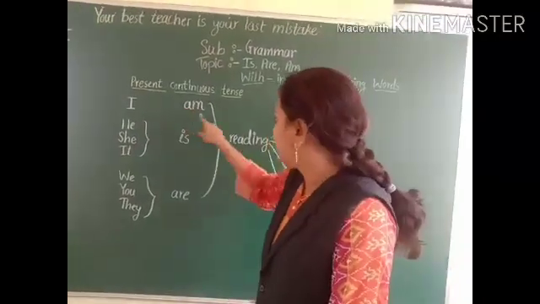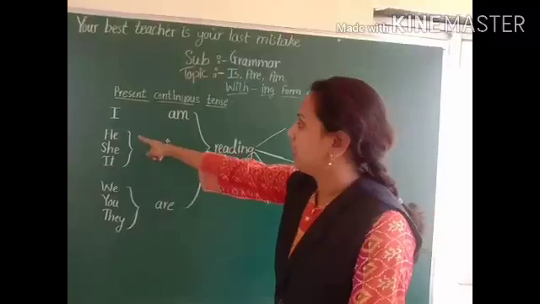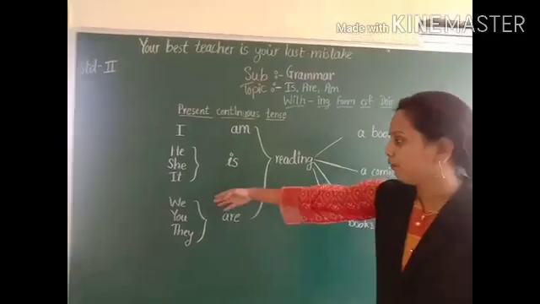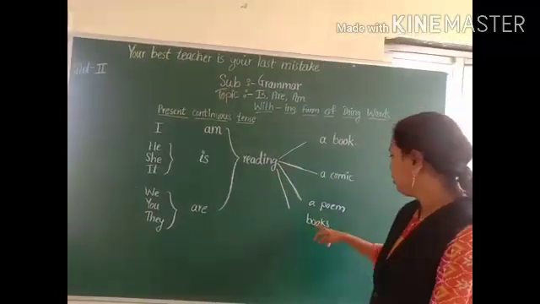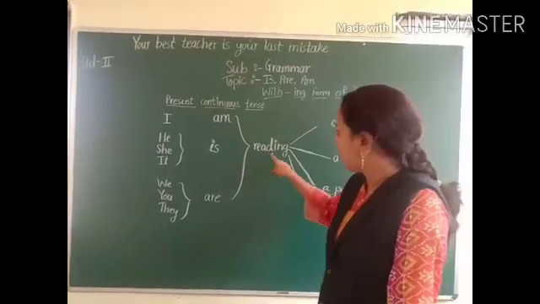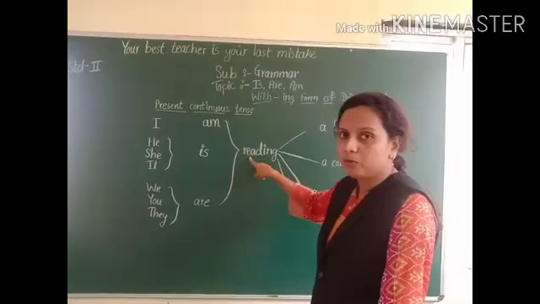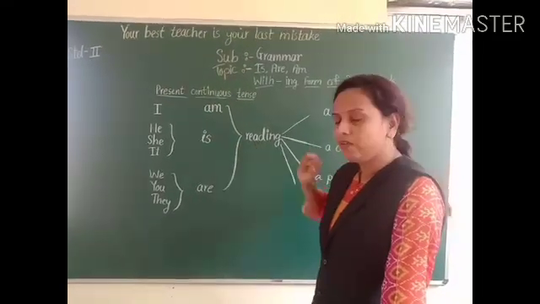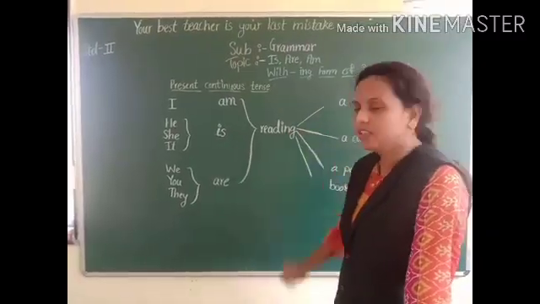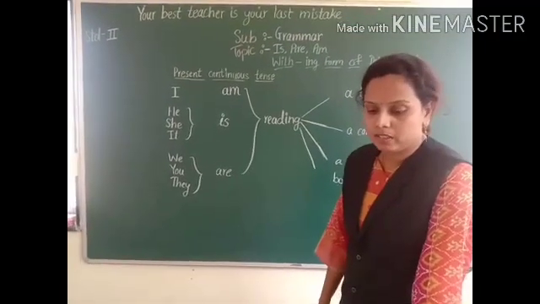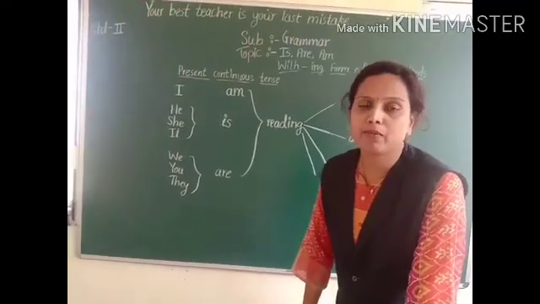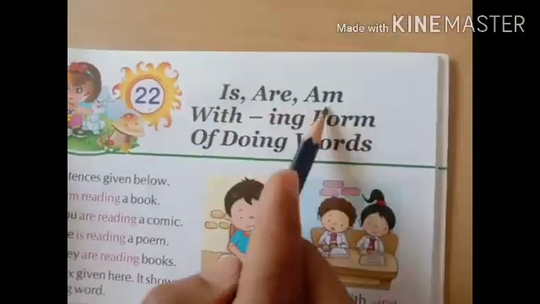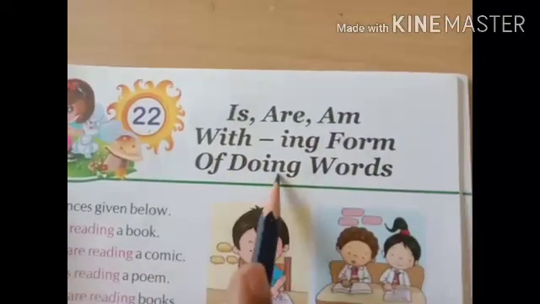See, I am reading a book. He, she, it is reading a comic or a book. We, you, they are reading books. Understood? What do we add? The ing form to the doing word. Read is the doing word. We add ing to the doing word. Understood? Now open your textbook on page number 57 for better understanding. Topic 22: is, are, am with ing forms of doing words.